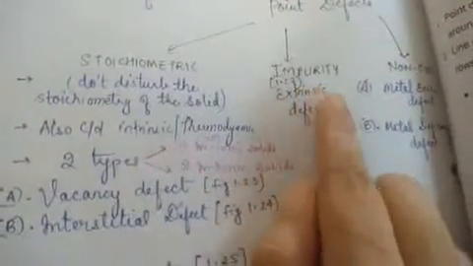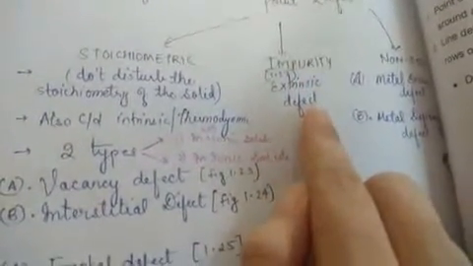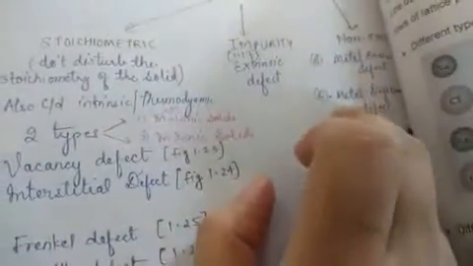Then comes the second kind of defect, impurity defect. Impurity defect is also called extrinsic defect. Then in non-stoichiometric defect, we will study two types: metal excess defect and metal deficiency defect. In this first video, we will study stoichiometric defects in detail, which are of these four types. The first two are in non-ionic solids and the next two in ionic solids.